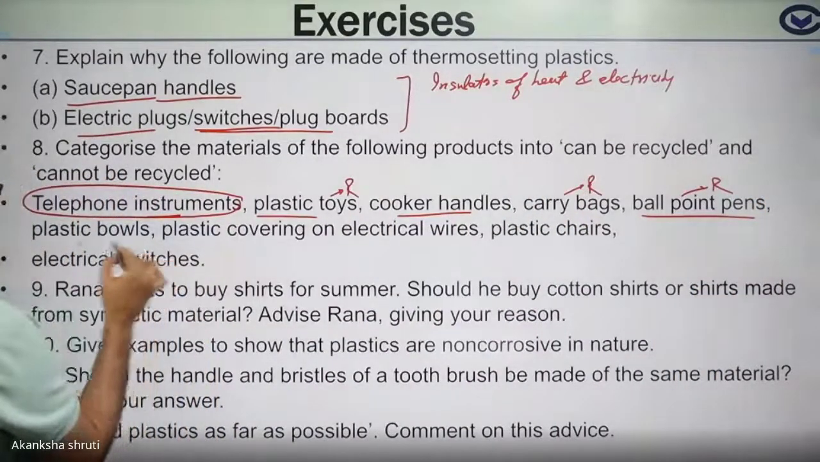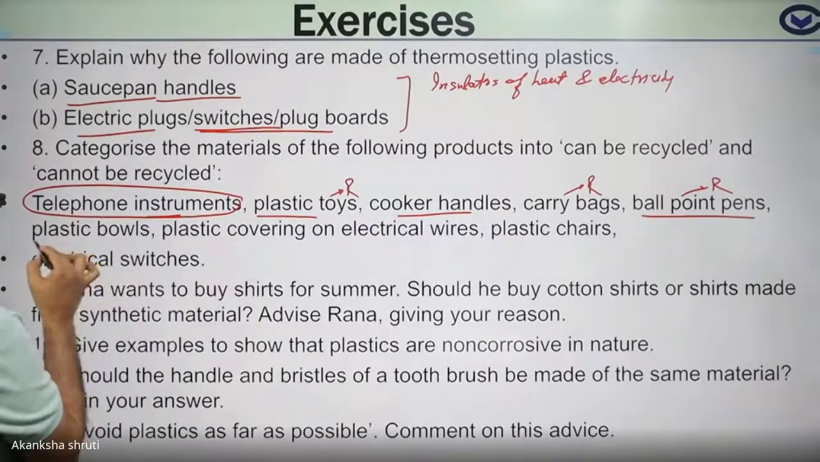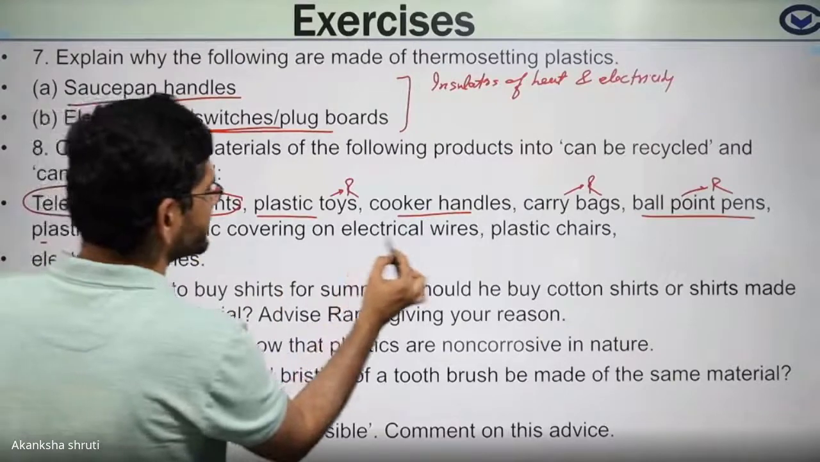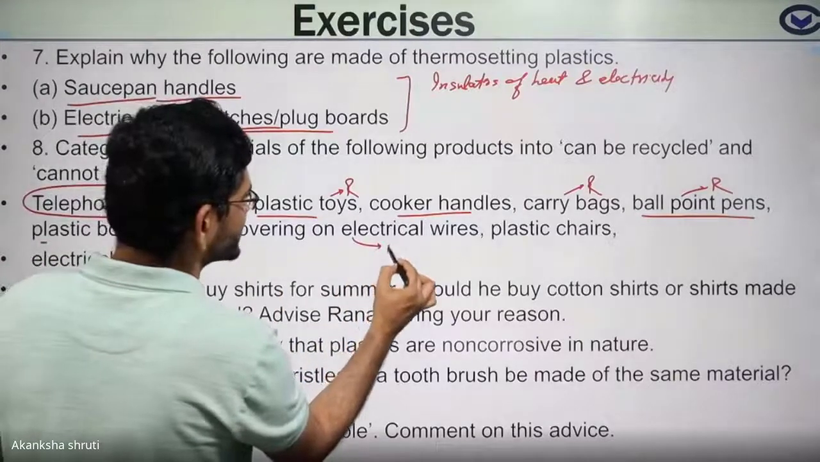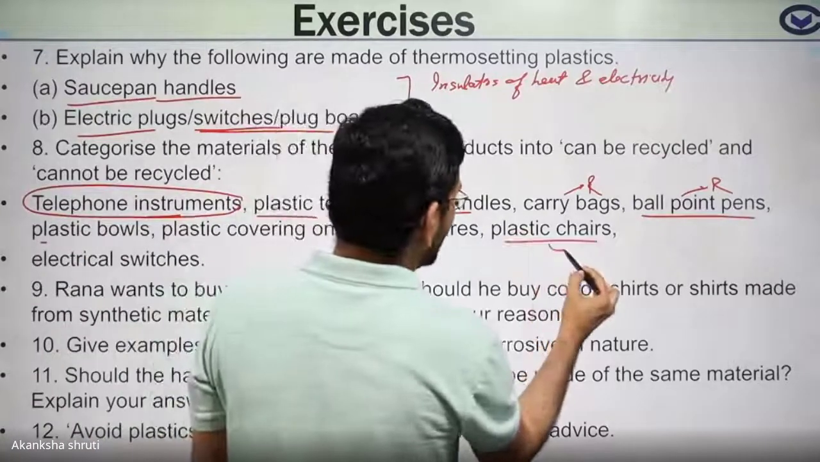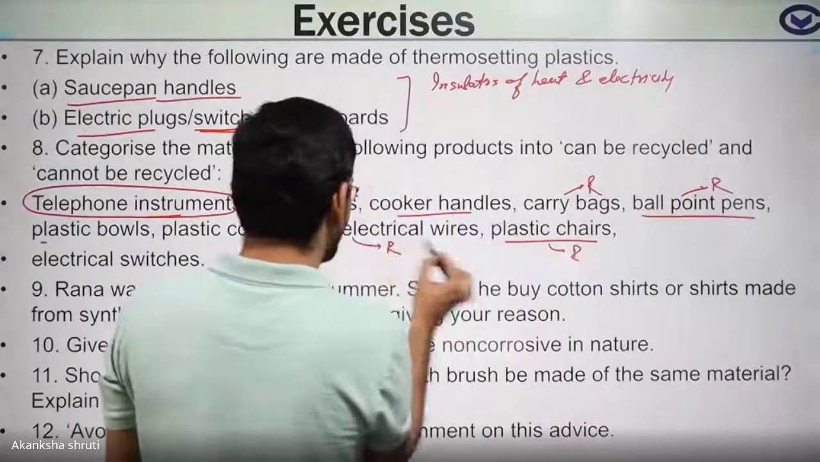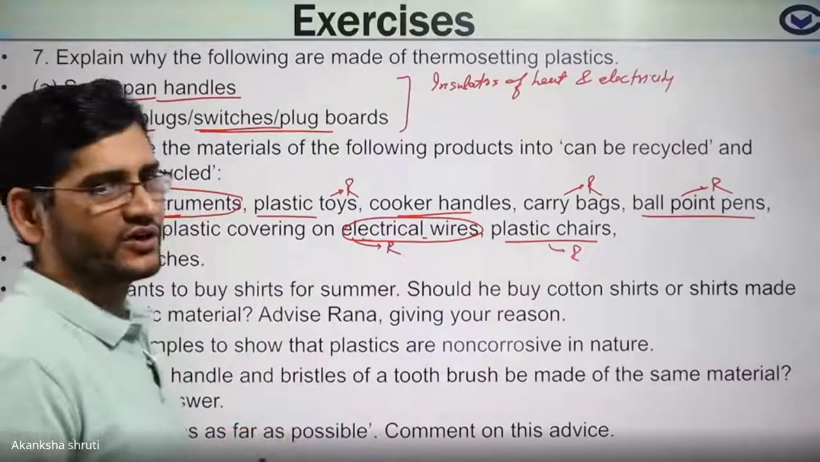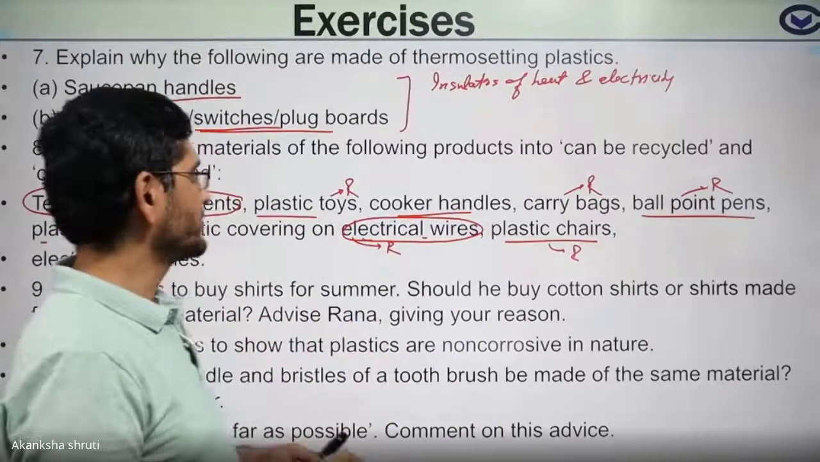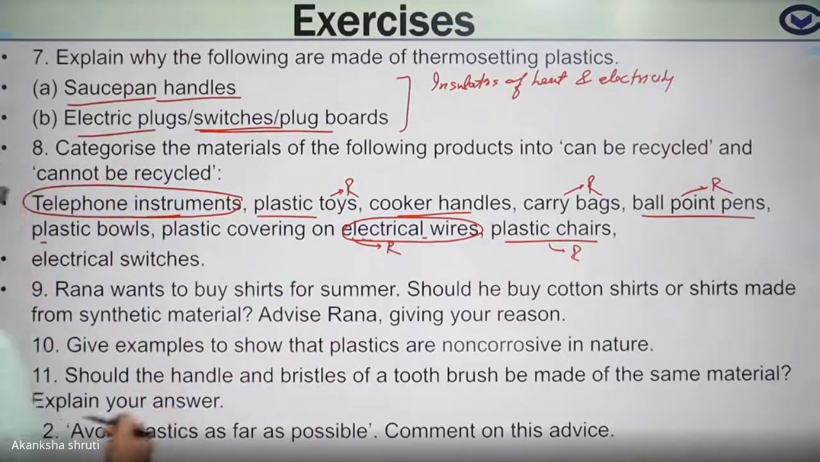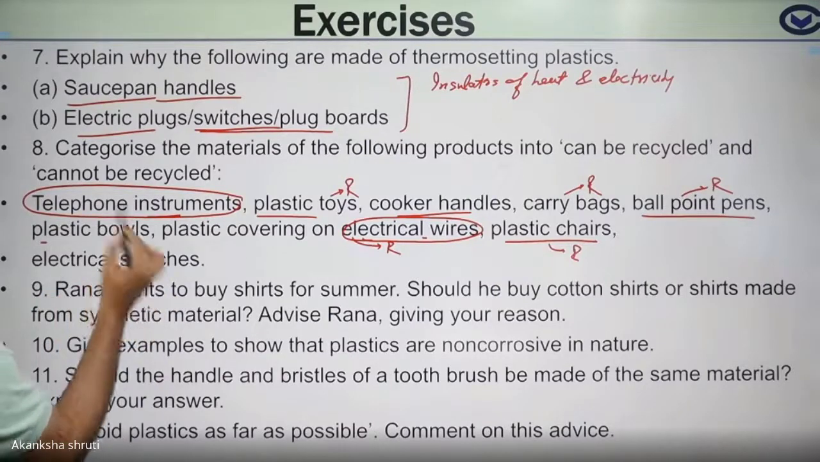Plastic ball, if it consists of thermosetting plastic, it cannot be recycled. Plastic covering of the electric wire, this can be recycled. Students, plastic chair, it can be recycled. But for the electric wire, processing and recycling is a bit more difficult because of taking the plastic away. But that can be recycled with more process involvement. Electric switches, difficult to recycle.